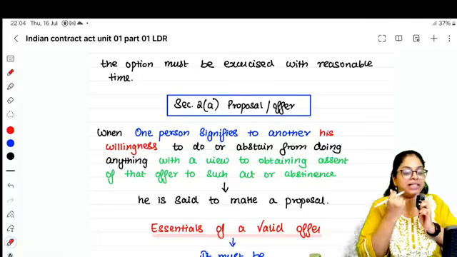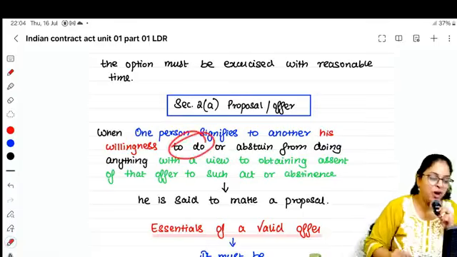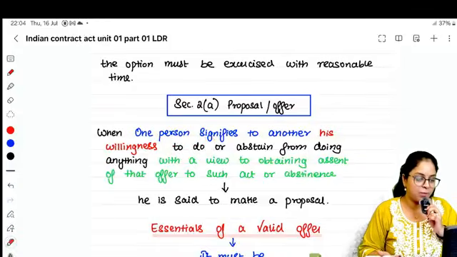Here Abhijit is proposing to do something, to be her boyfriend, right?